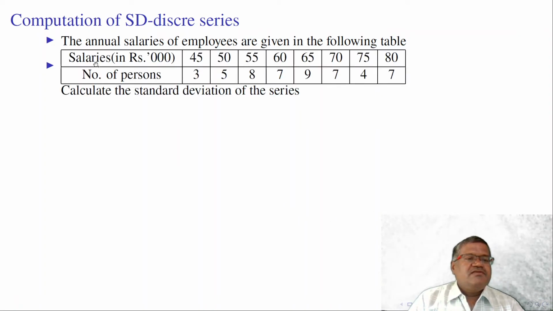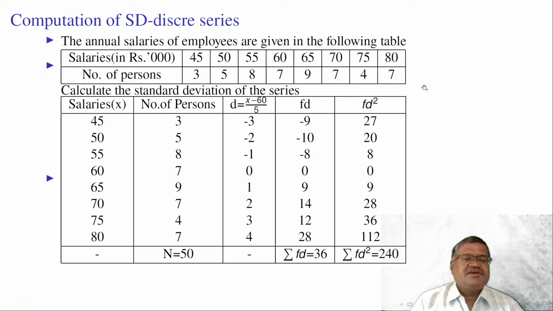Here the values, salaries are 45, 50, 55, 60, 65, 70, 75, 80. Number of persons is 3, 5, 8, 7, 9, 7, 4, 7. Calculate standard deviation for the given data. Here, these are the mid values or variable values.